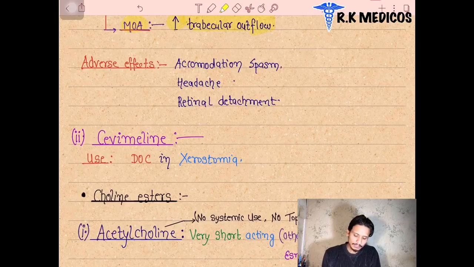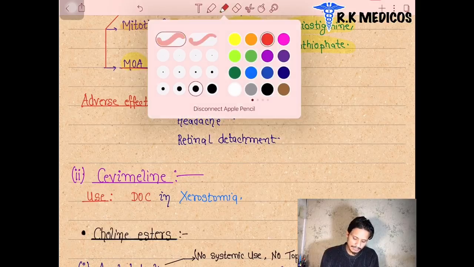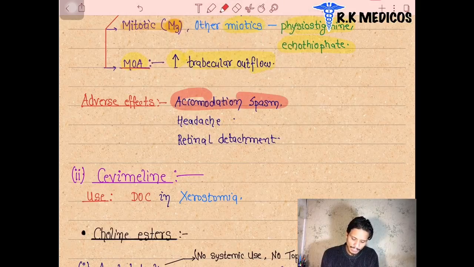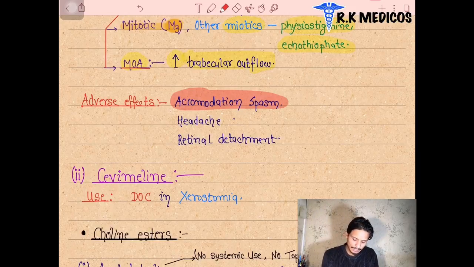What are the side effects or adverse effects after taking these drugs, pilocarpine? Their adverse effects we can see here. The patient suffers from accommodation spasm. The ciliary muscles present in that area suffer after taking these drugs. The patient also suffers from headache and retinal detachment.